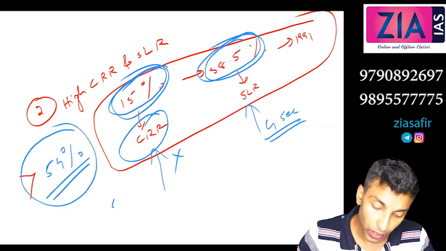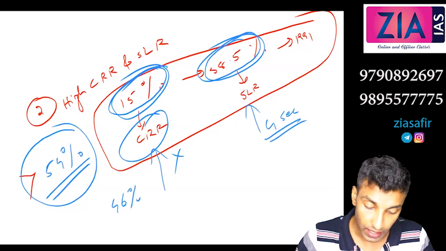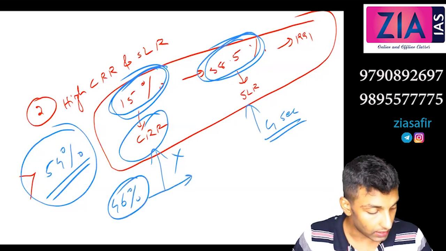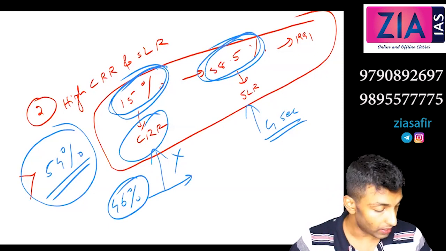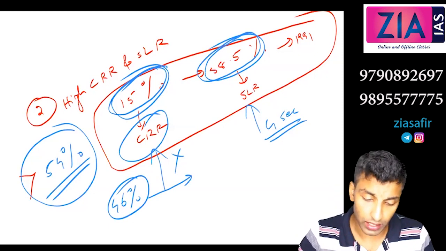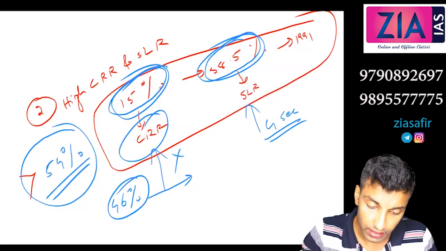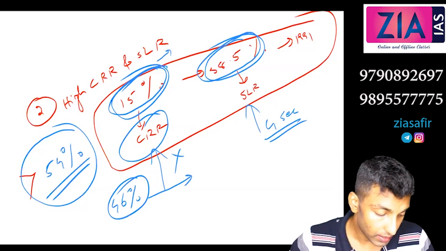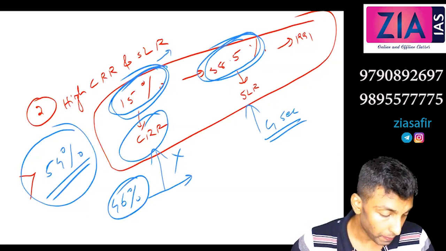Bank can now lend only 46%. So what will happen? Obviously the profitability will come down, and that is the second reason, high CRR and SLR. Here you can write one more line under this: the scope of profitable lending decreased.